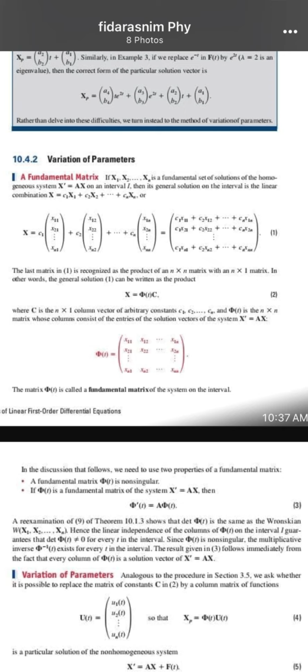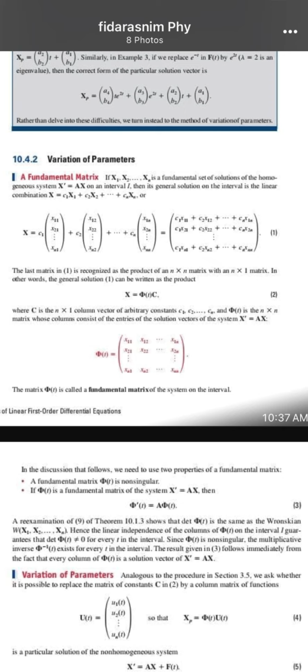plus cn xn, or x = c1 (x11, x21, etc., xn1) + c2 (x12, x22, etc., xn2) + etc. + cn (x1n, x2n, etc., xnn), which is equal to (c1 x11 + c2 x12 + etc. + cn x1n, c1 x21 + c2 x22 + etc. + cn x2n, etc., c1 xn1 + c2 xn2 + etc. + cn xnn).